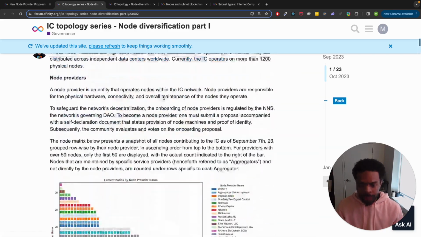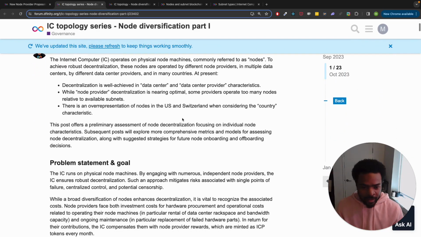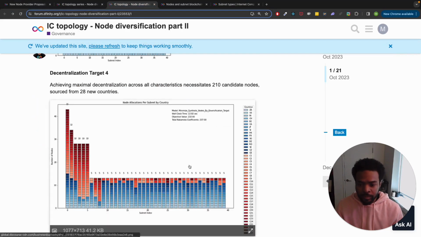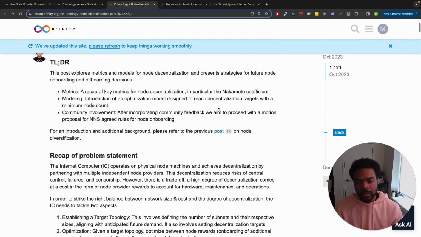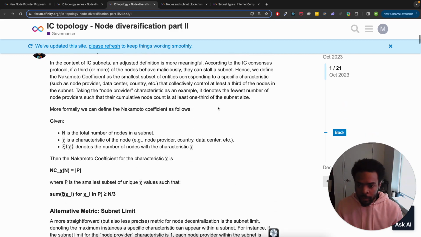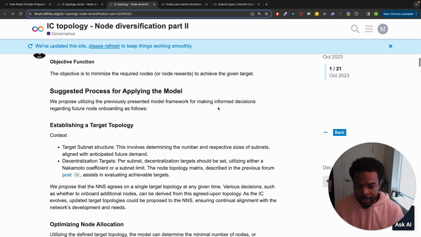Now we're going to jump straight into the second post, or the second part of this blog series, which I have open in the tab here. Let's scroll to the top. The first post gave some background and an overview of the topology at the time that post was created. This post does a recap, and then it provides some targets for us moving forward.